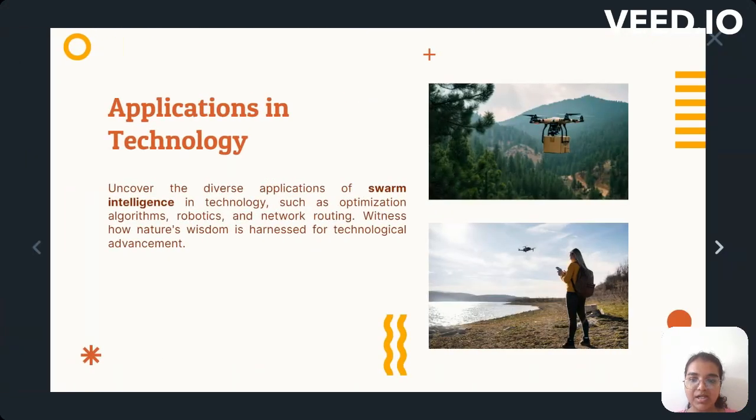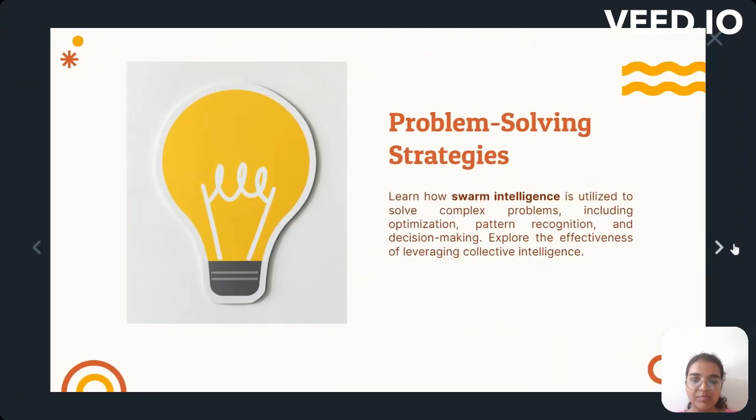Applications in technology. Uncover the diverse applications of swarm intelligence in technology, such as optimization algorithms, robotics, and network routing. Witness how nature's wisdom is harnessed for technological advancement. Problem solving strategies. Swarm intelligence is utilized to solve complex problems, including optimization, pattern recognition, and decision making. Explore the effectiveness of leveraging collective intelligence.